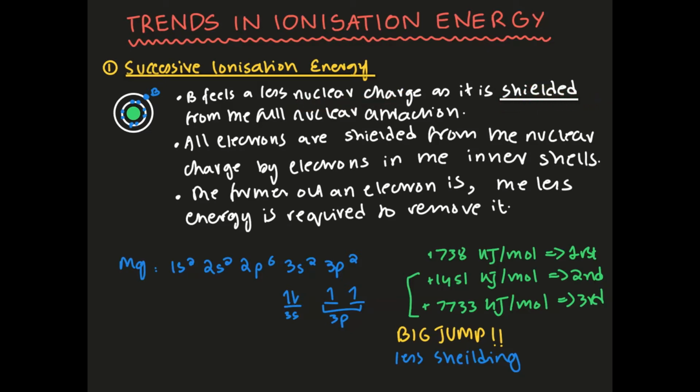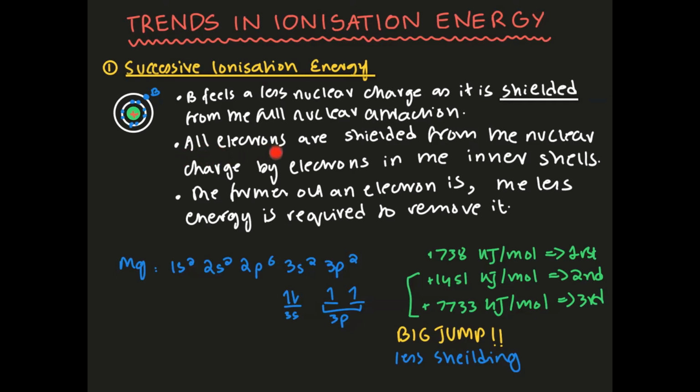Now what exactly is shielding? Over here, this is the nucleus, right? And this is positively charged. So these inner electrons are actually going to experience a greater nuclear charge. Why? Because they're closer to the nucleus as compared to electron B, which is further away. So because of that, B is going to be shielded from the nuclear charge. This layer of electrons is actually going to act as a shield. So the amount of charge that's experienced by B is going to be less than the amount of charge that's experienced by these inner electrons.